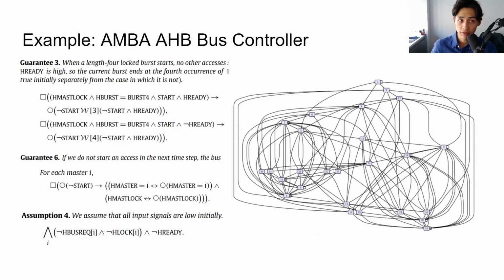A famous example of this is the AMBA HP bus controller, which is a standard protocol used in a lot of chips. And the protocol document is actually very long, but what researchers were able to do is write it in terms of formal specifications and synthesize a circuit that satisfies the specification. And this was heralded as a great success story of reactive synthesis.